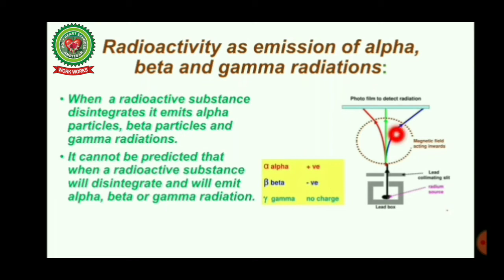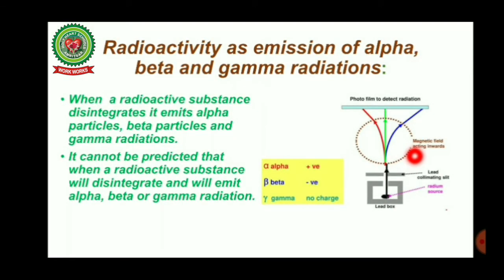Now see this diagram, students. When a radioactive substance emits radiations and is subjected to a magnetic field, those which turn to left must be positively charged according to Fleming's left-hand rule, and those which turn to right must be negatively charged.